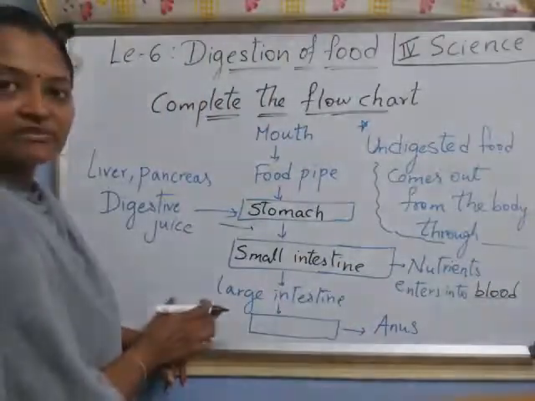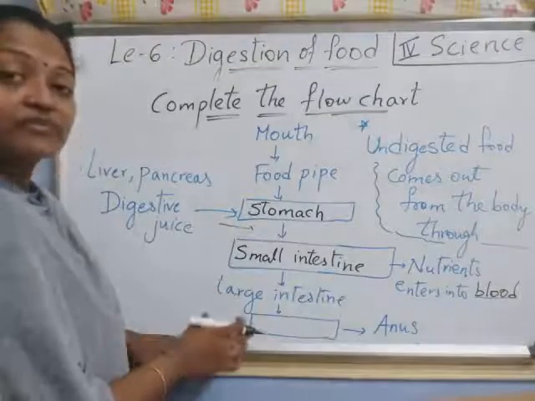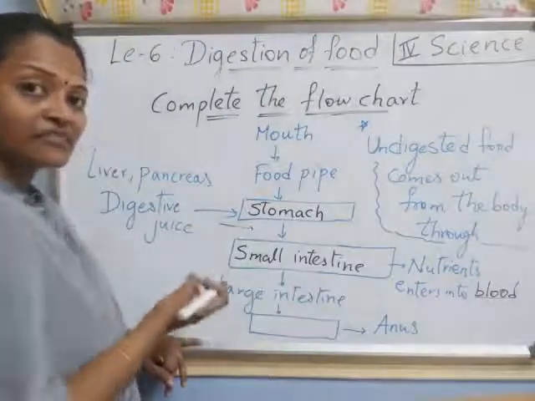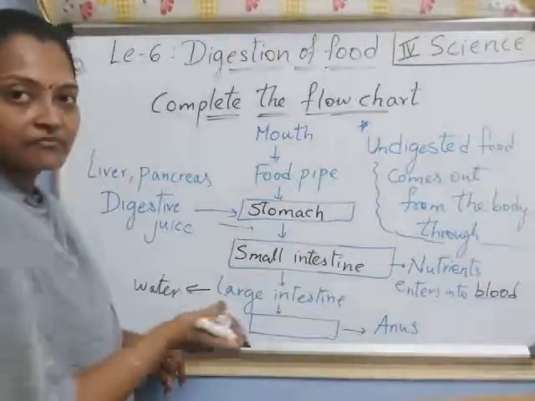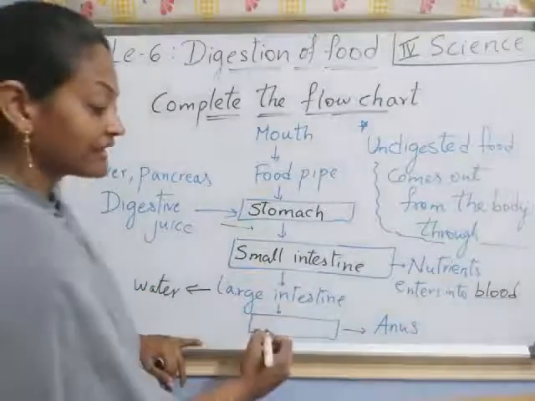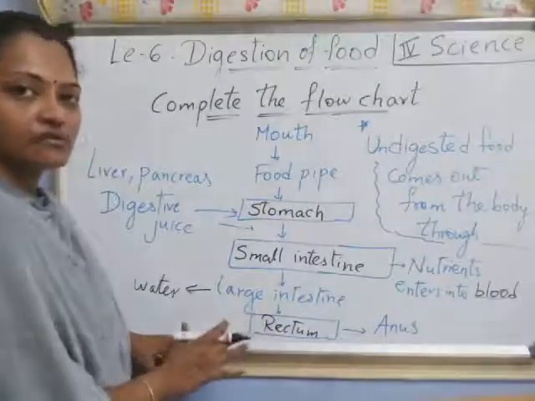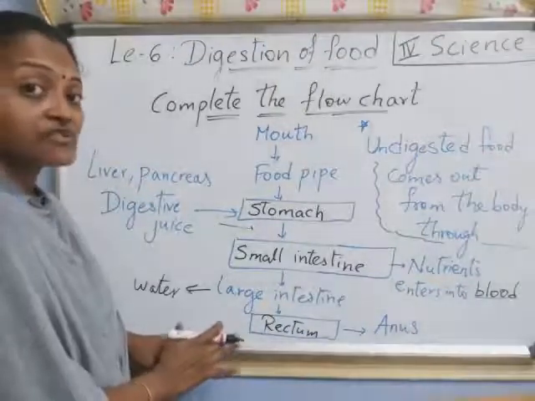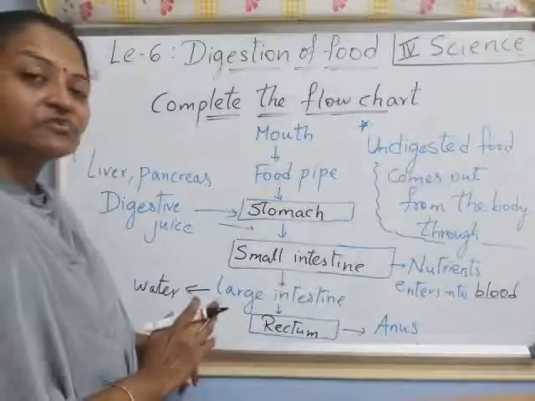Now, undigested food enters into the large intestine. What is absorbed here from the large intestine? Yes, water. Water is absorbed by the large intestine. After that, from the large intestine, where does it enter? Into the rectum. There the undigested food is stored for some time in the rectum. Right, children? After that, it comes out through which part?